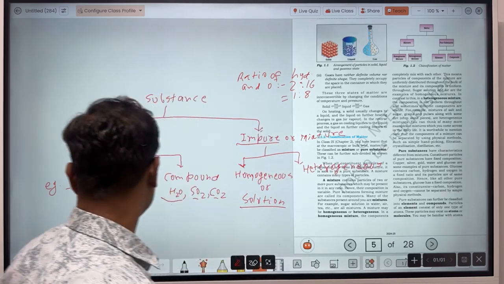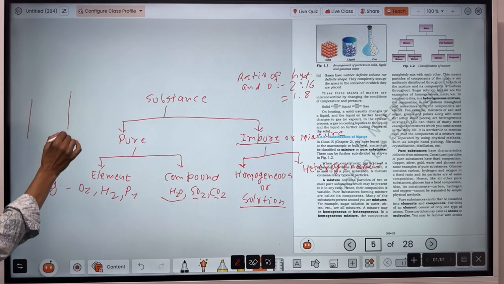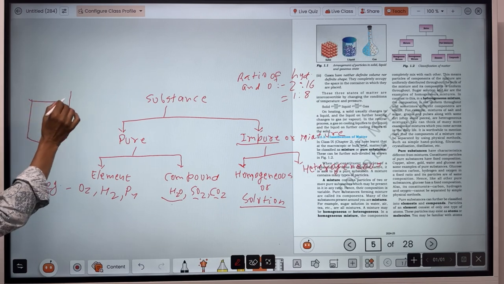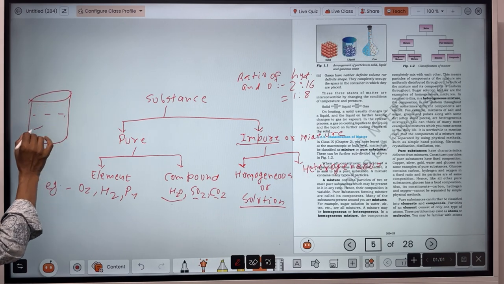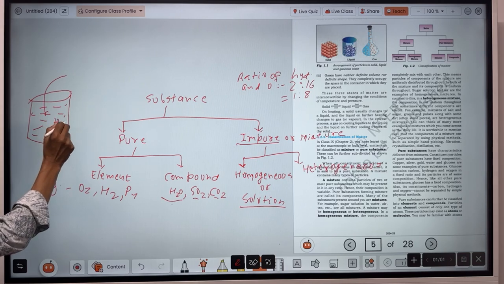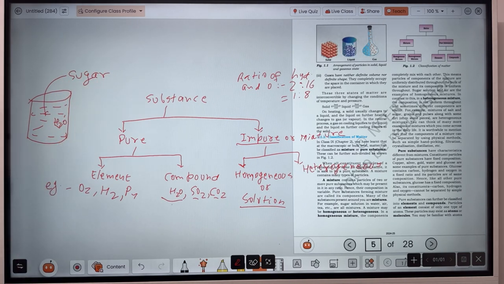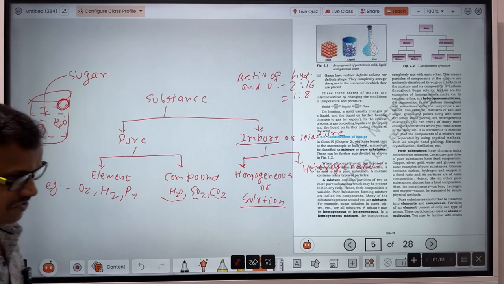Let's see here. Like there is a sarbat. In this sarbat, you have dissolved sugar in water. Now you can do the experiment by yourself. The sweetness of the upper portion will be the same as that of the lower portion.